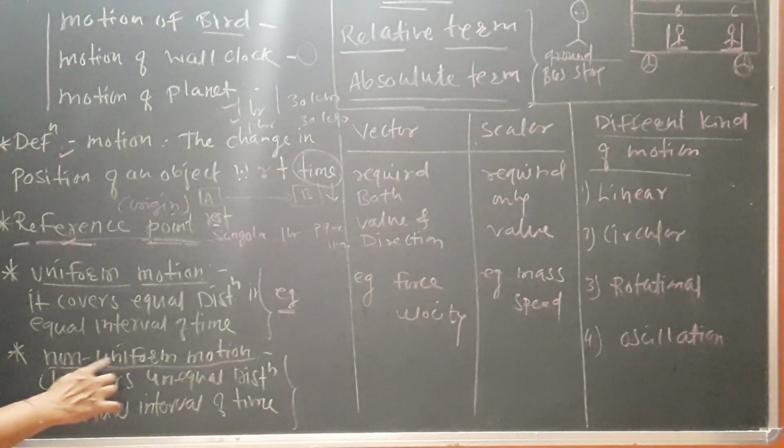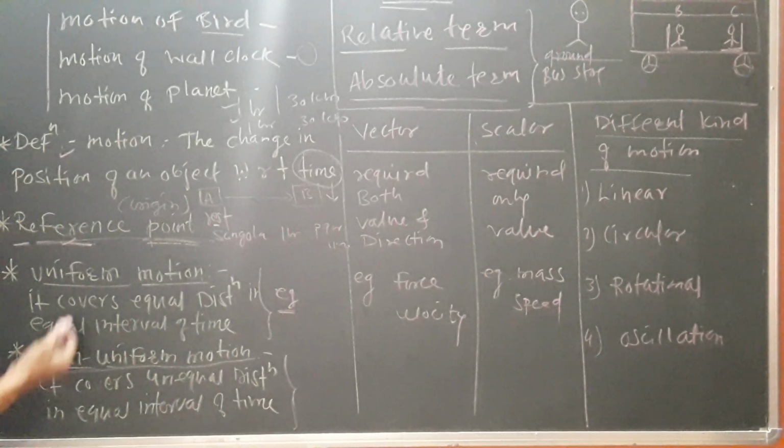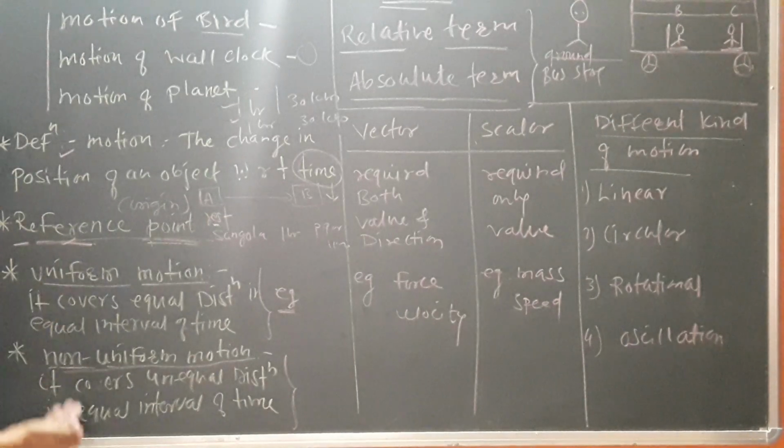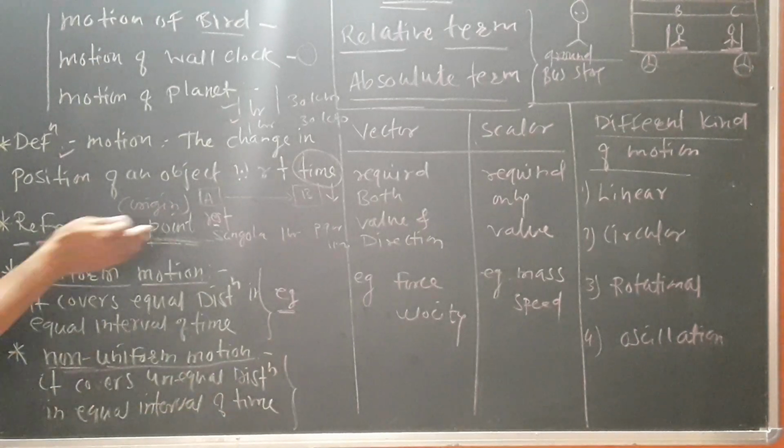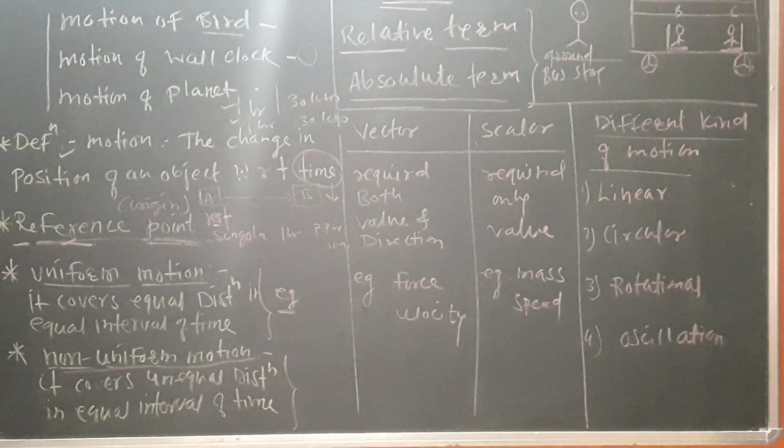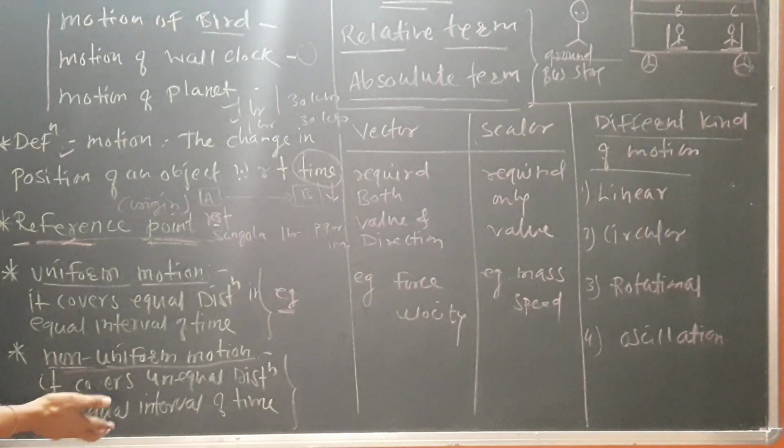Second is non-uniform motion. It's totally opposite to uniform. In non-uniform motion, it covers unequal distance in equal time, as I mentioned earlier, not the same time and same distance. So many examples are there.